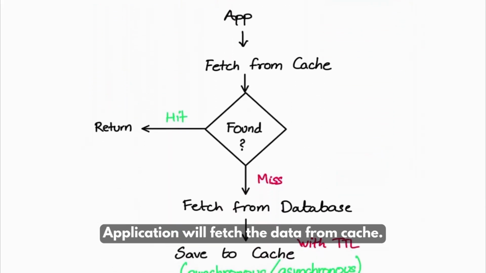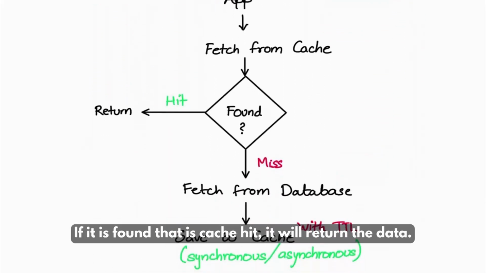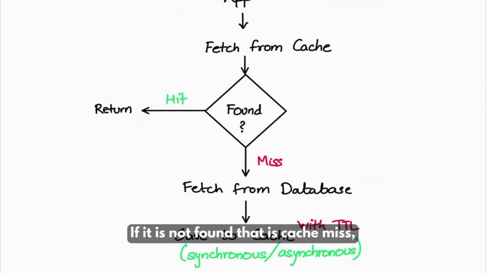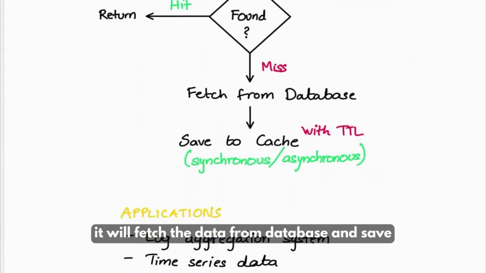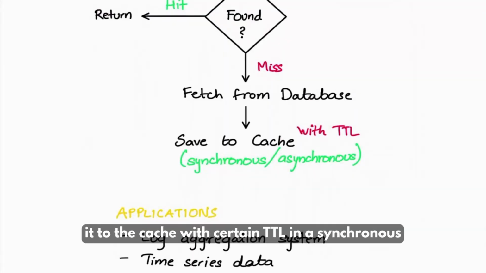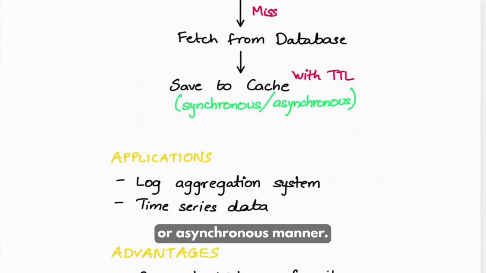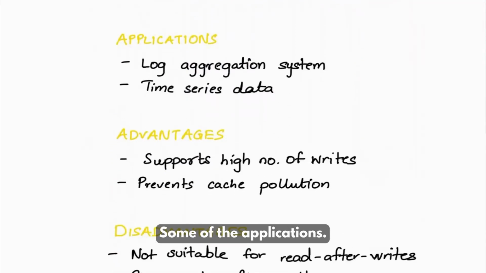Application will fetch the data from cache. If it is found, that is cache hit, it will return the data. If it is not found, that is cache miss, it will fetch the data from database and save it to the cache with certain TTL in a synchronous or asynchronous manner. Some of the applications include log aggregation system, time series data, etc.